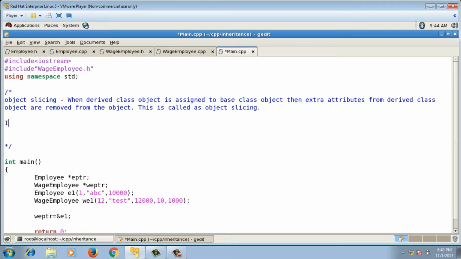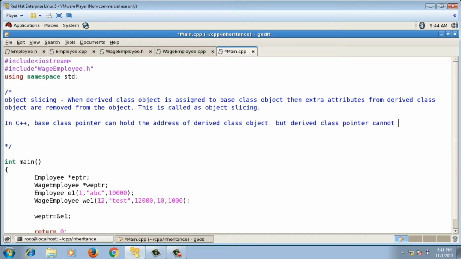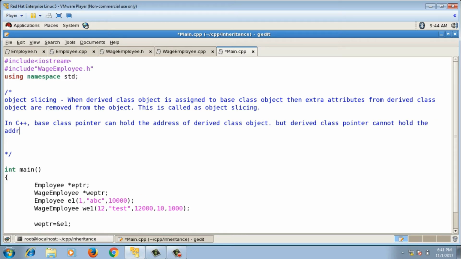So in C++, base class pointer can hold the address of derived class object, but derived class pointer cannot hold the address of base class object.